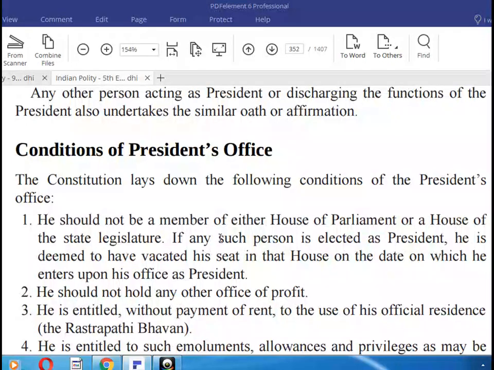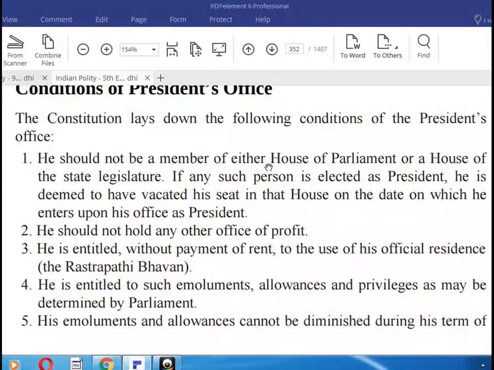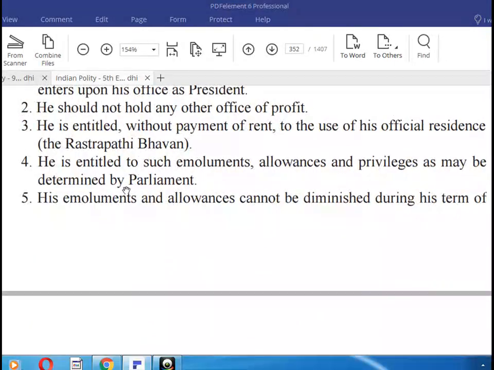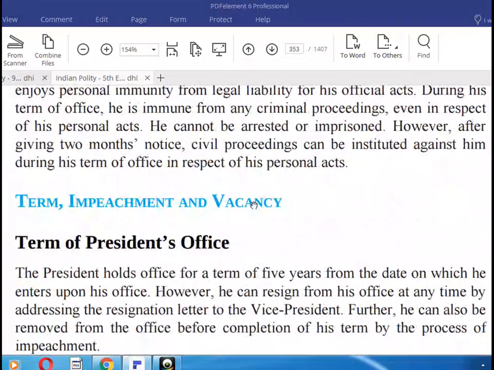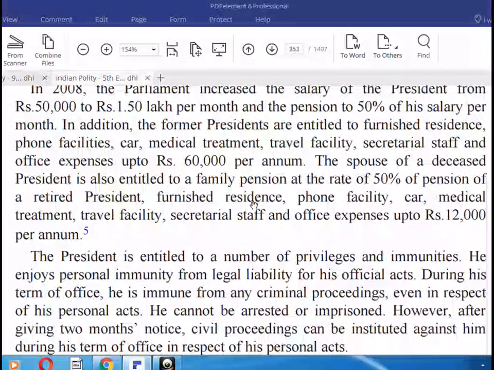Okay, conditions of the President's office. The Constitution lays down the following conditions. He should not be a member of either House of Parliament or a House of the State Legislature. He should not hold any office of profit. He is entitled to the use of his official residence without payment of rent. He is entitled to such emoluments, allowances and privileges as determined by Parliament. His emoluments and allowances cannot be diminished during his term of office. So here you can see important things.